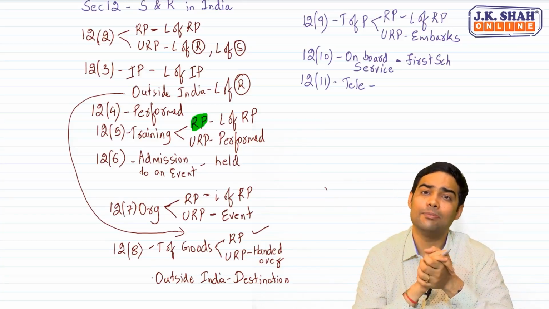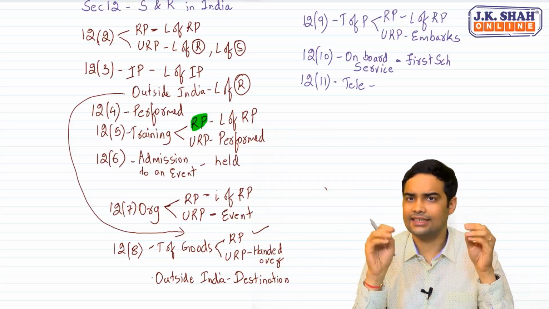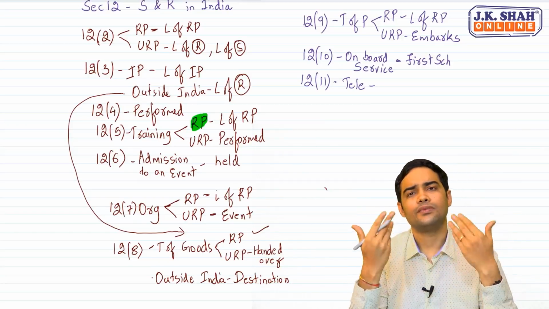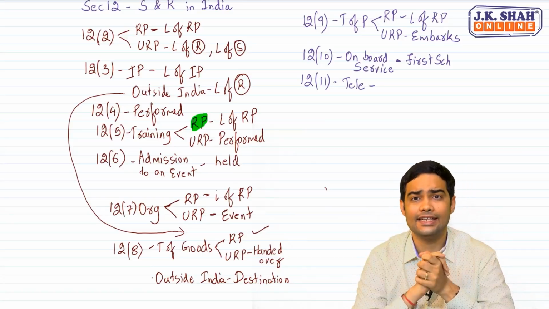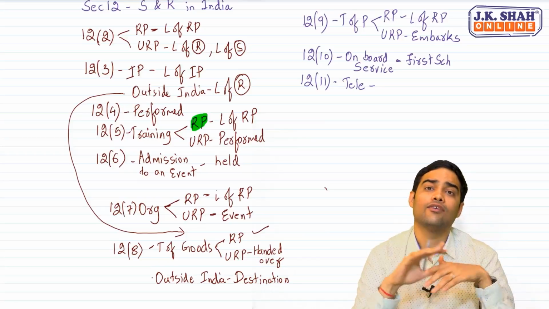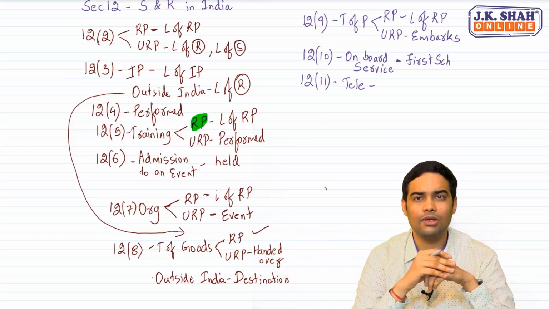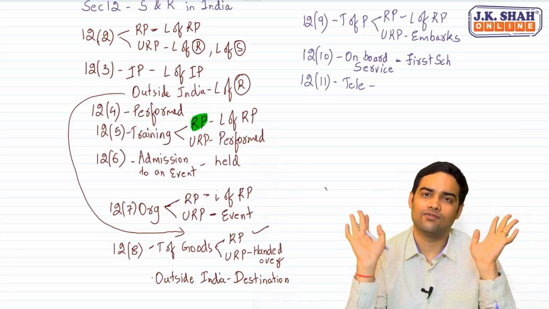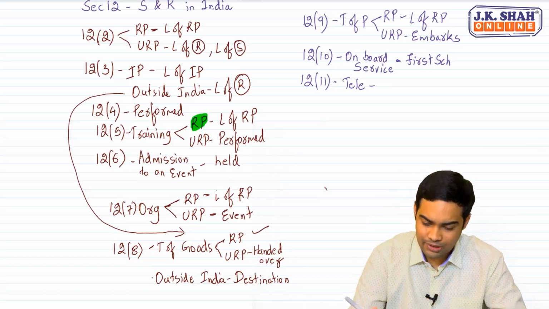In case it's a prepaid connection, if you recharge through a selling agent, then the place of the selling agent. If you recharge from a store, Vodafone or an Airtel store, then the place of that Vodafone or Airtel store. If you recharge online, in that case, location of recipient if available, if that is not available, then location of the supplier. That's about 12.11.